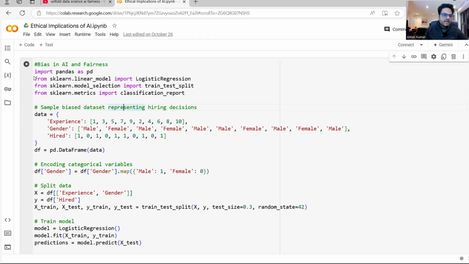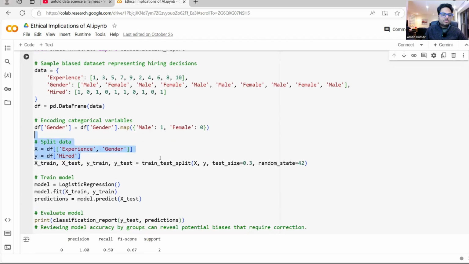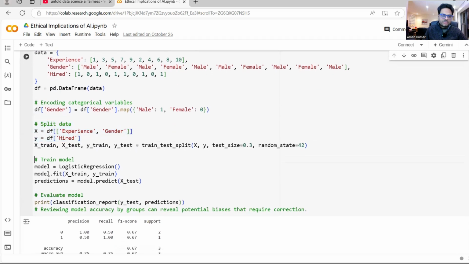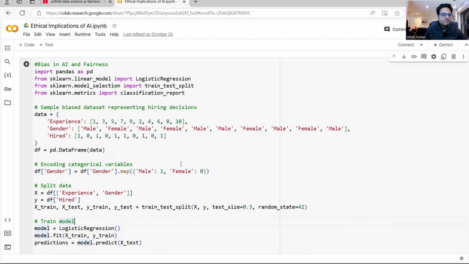So if you see here, I am trying to fit a simple model and I'm trying to create data. I'm trying to create my independent features and dependent features. And I'm trying to break my data into test and train and fit a logistic regression model and print my result here. So this is nothing complicated, very simple. But if you see my data here, this is basically a hiring decision, sample bias data set representing hiring decision. So this sample itself is biased.